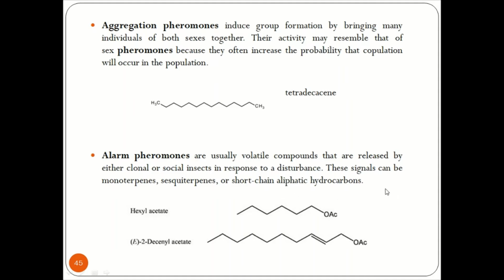These signals can be monoterpenes, sesquiterpenes, or short chain aliphatic hydrocarbons. Common examples are hexyl acetate and E2-decenyl acetate. These alarm pheromones give a signal about some kind of disturbance in the environment to the same species, that means to the same worker bee or to the same male bee.